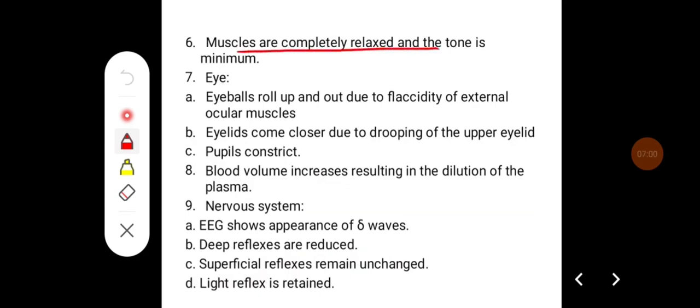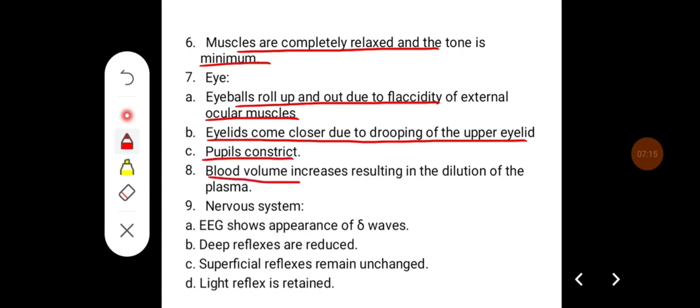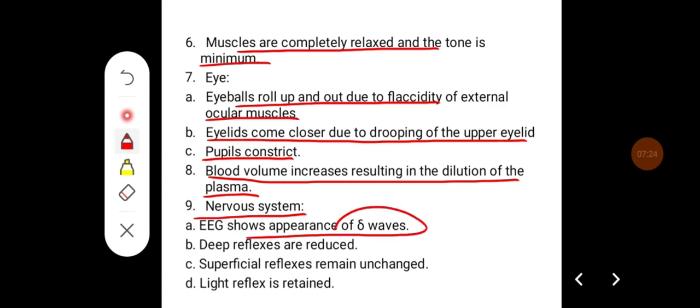Muscles are completely relaxed and tone is minimum. The eyeballs roll up and out due to flaccidity of the external ocular muscles. Eyelids come closer due to the drooping of the eyelid, pupils constrict, and blood volume increases, resulting in dilution of the plasma. In the nervous system, EEG shows appearance of delta waves, and the deep reflexes are reduced, while superficial reflexes remain unchanged and light reflexes are retained.